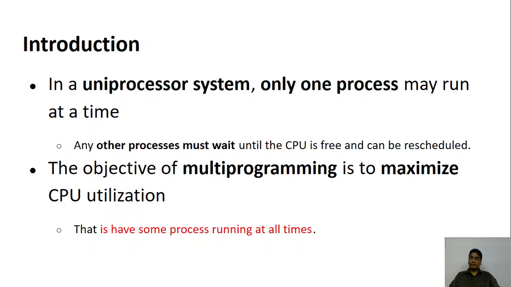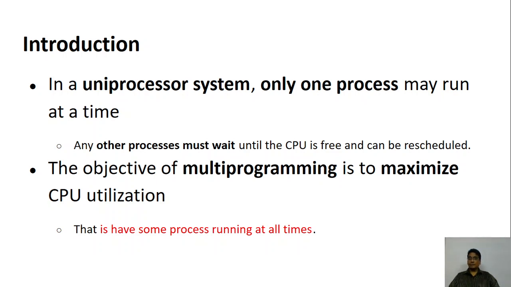We are familiar that in a uniprocessor system, there will be only one process in the memory, and if the process makes an input output request, the CPU cannot switch to another process because there is only one process. A CPU in a uniprocessor system can execute only one process at a time.